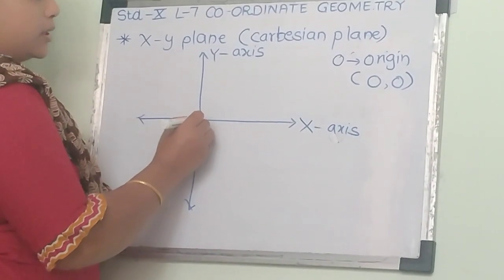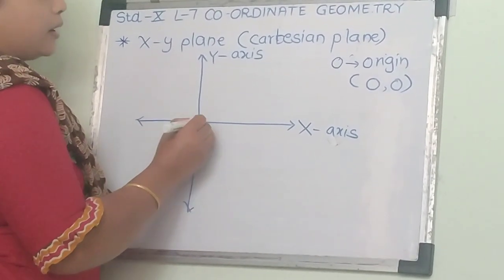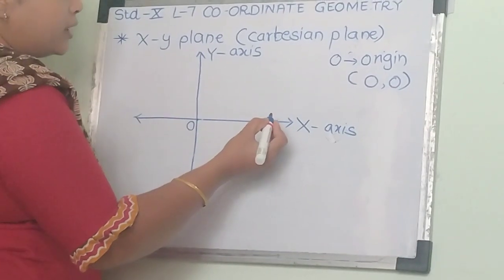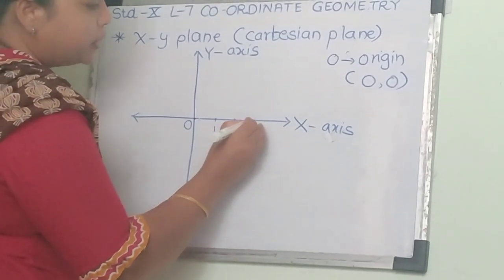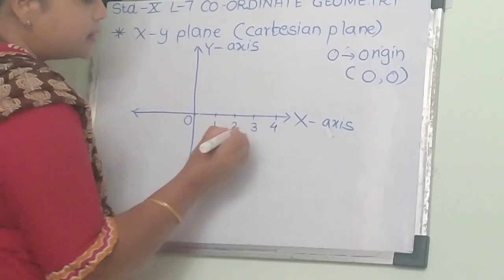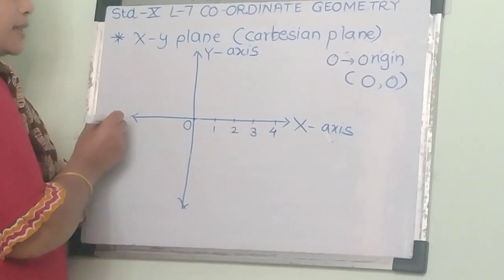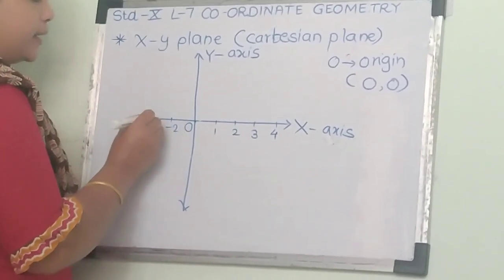The origin is always denoted by the letter O. From the origin to the right-hand side, the numbers are positive on the x-axis, and from the origin to the left-hand side, the points are negative.